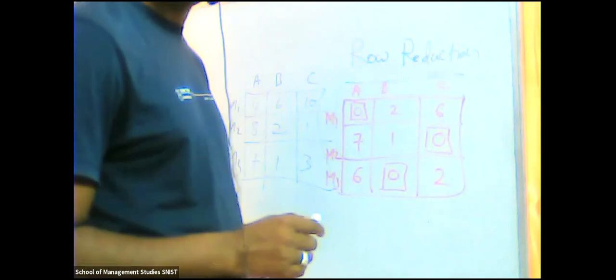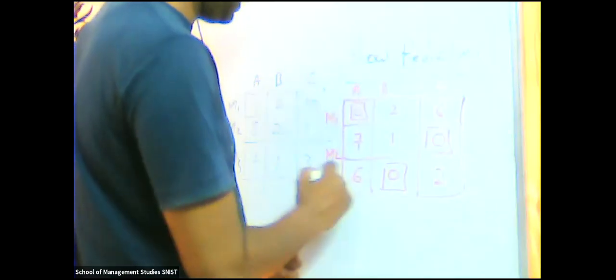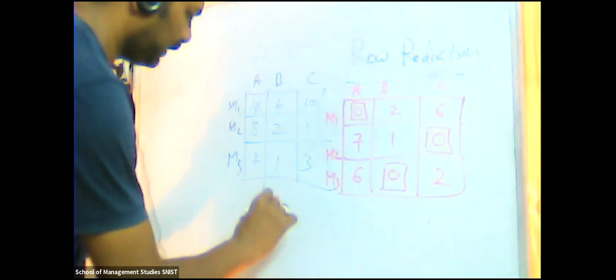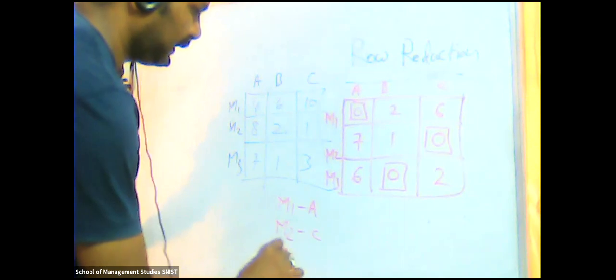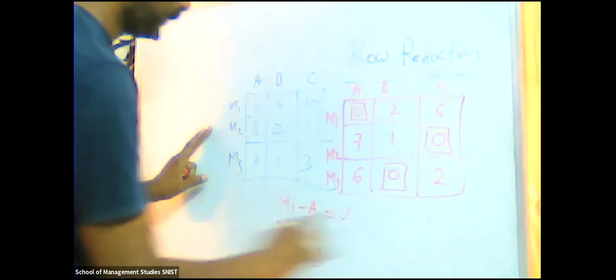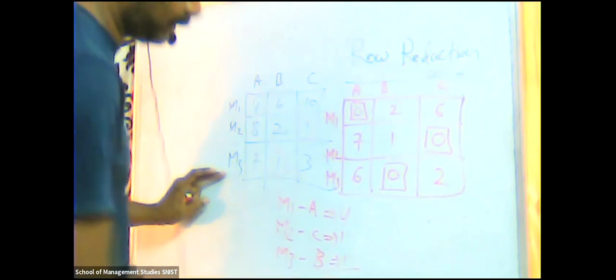Right? So see, first one is assigned. Now in the second row, M2, which is assigned, and the third one, which is assigned. So luckily we got one assignment in each row and column. So check M1, only one assignment, M2, only one assignment, M3, only one assignment. Where we got the assignments? M1A, M2C, M3B. So we are going to write M1A, M2C and M3B. M1A, how much is that one? Which is 4. M2C, which is 1. M3B, which is 1. So total, which is 6.